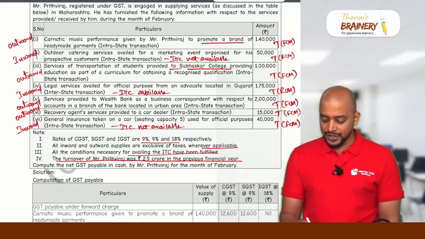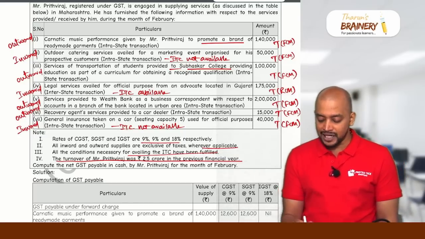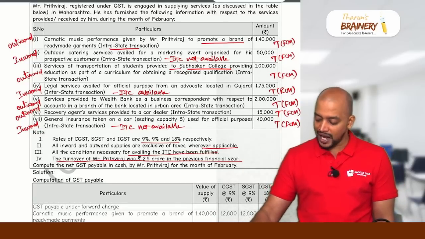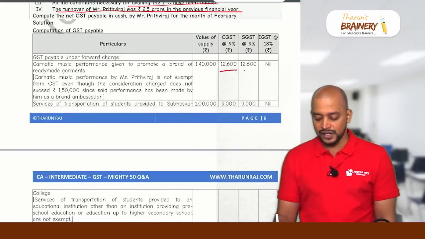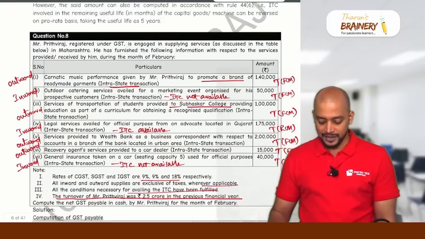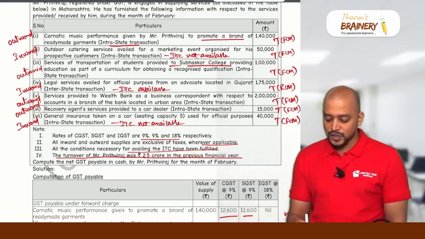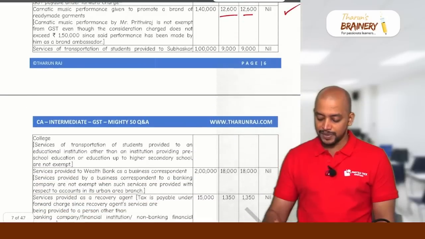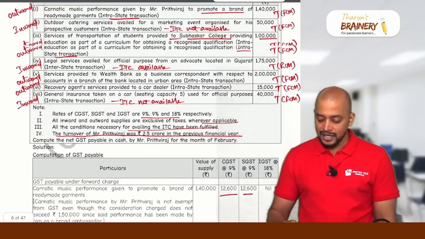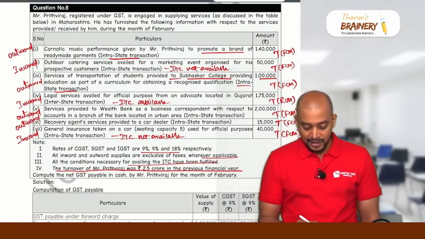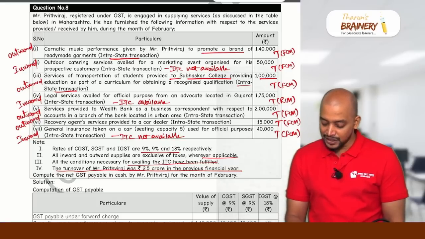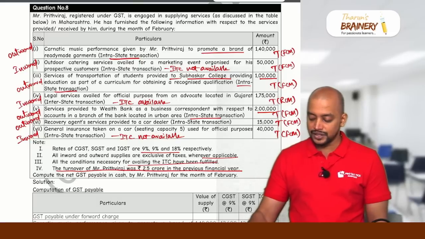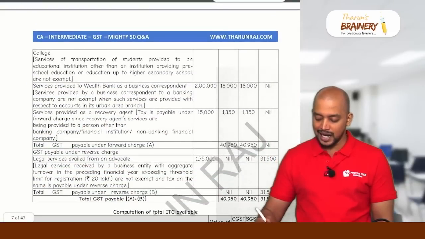So Carnatic music, 1,40,000 intrastate. So you put 1,40,000 into 9%. So 12,600, 12,600. Then the next outward FCM, transportation of students, 1 lakh intrastate. So 1 lakh into 9%, that is 9,000, 9,000. And the next outward is 5, and that is also FCM. So 2 lakhs intrastate, so CGST, SGST. 2 lakhs into 9%, 18,000 and 18,000.